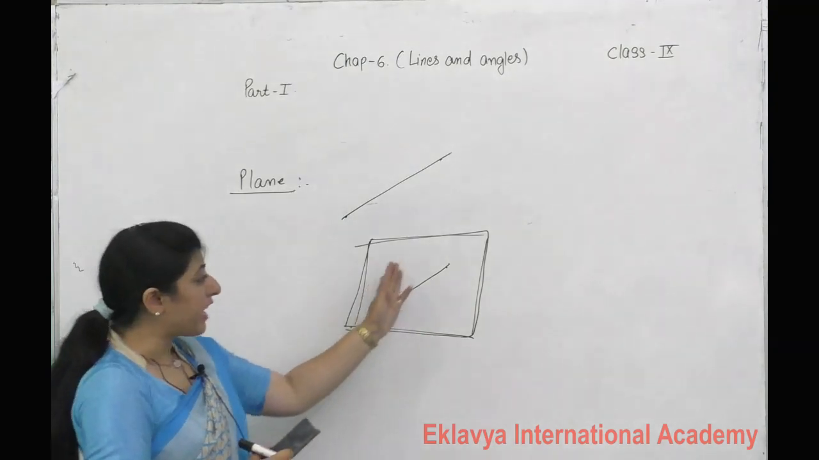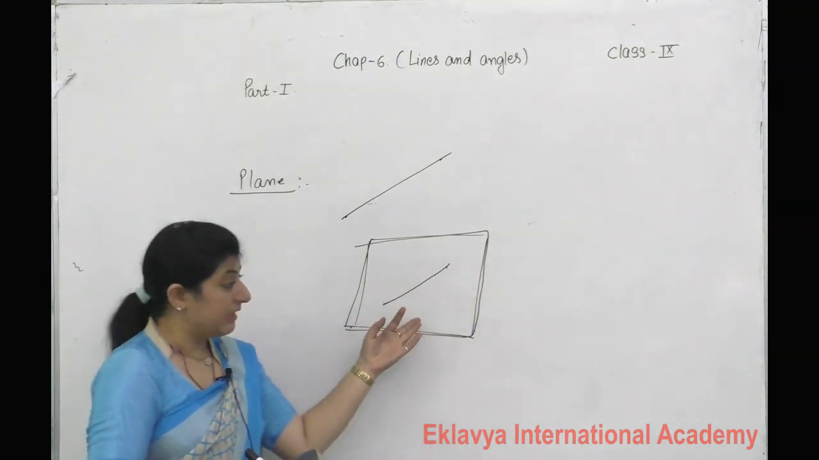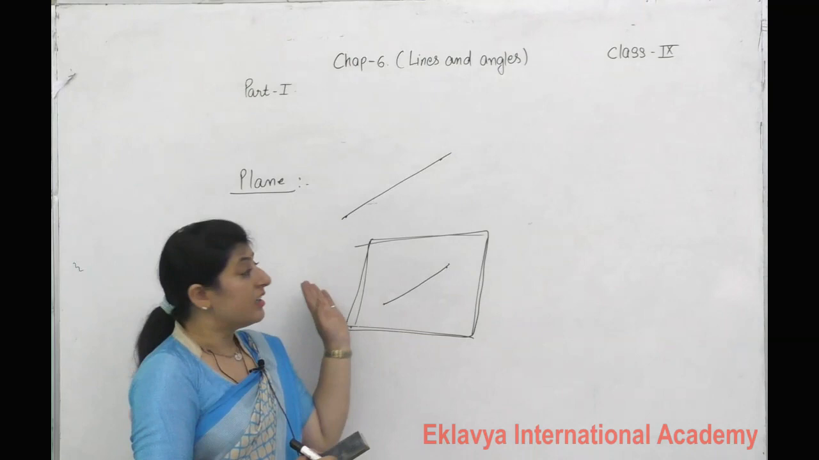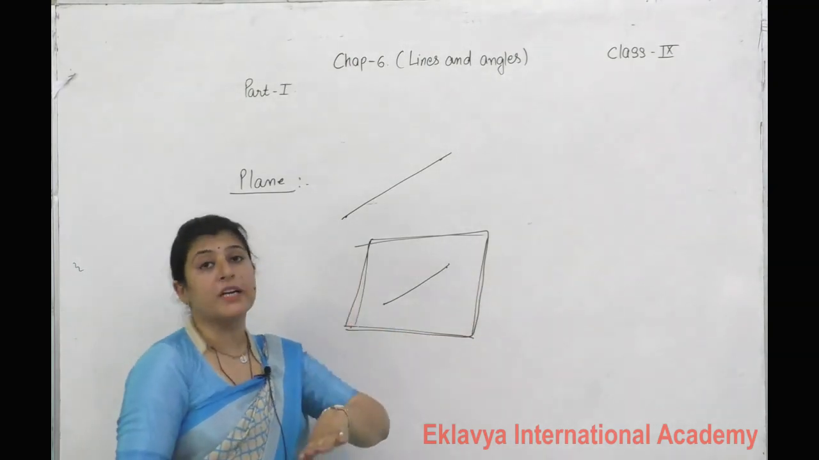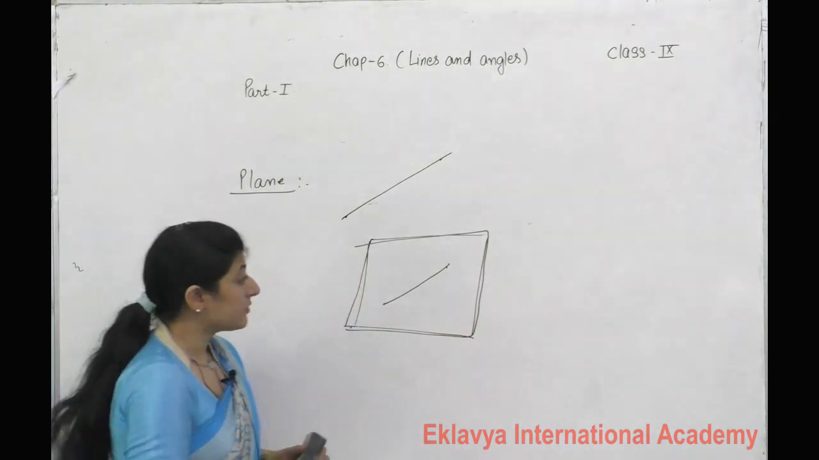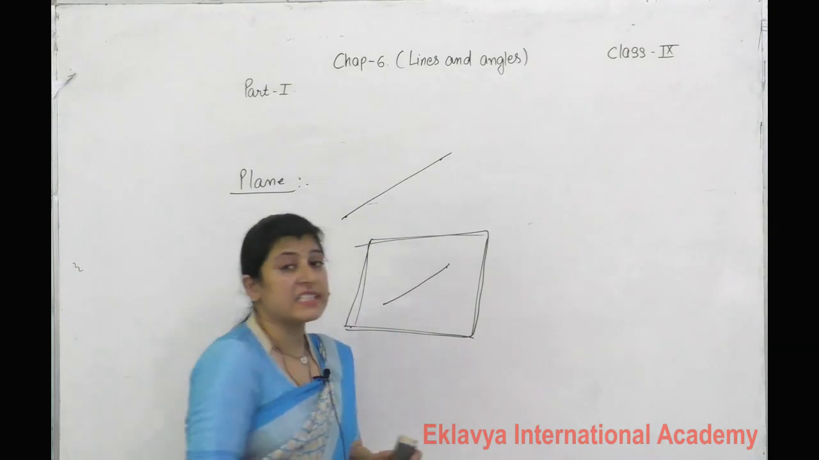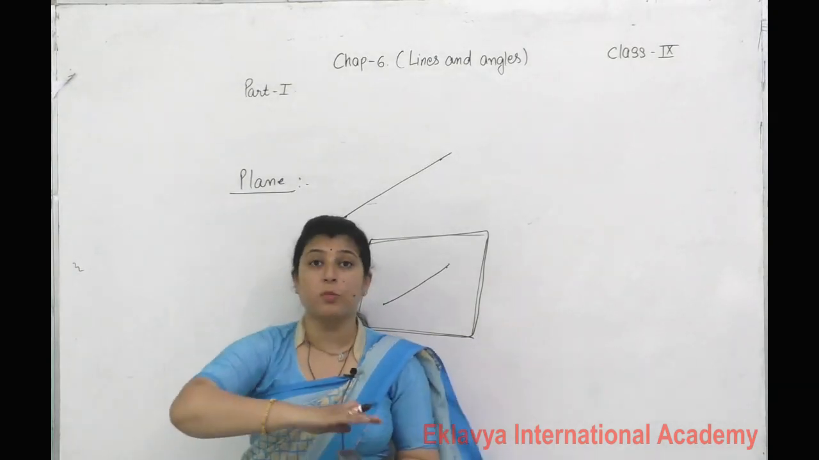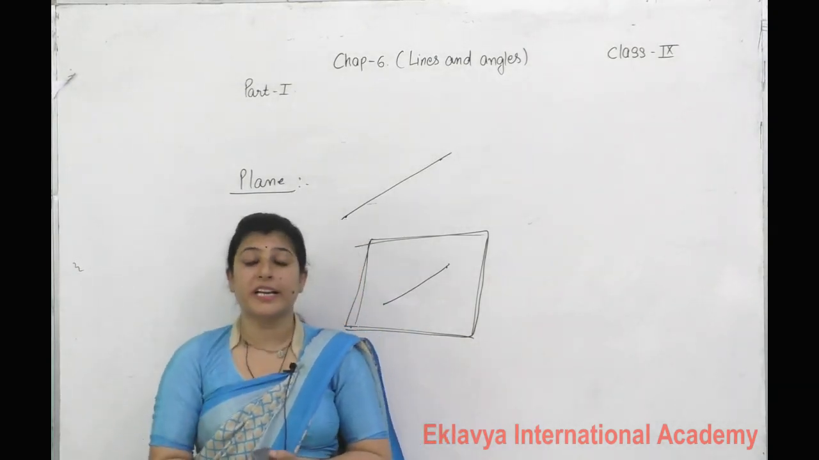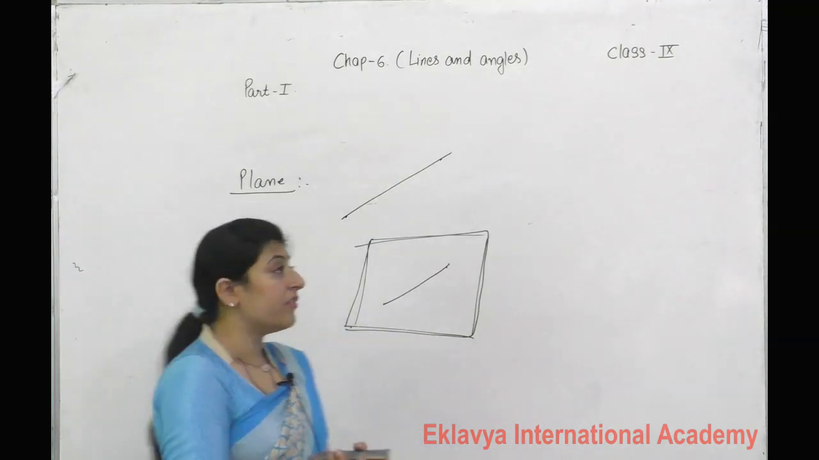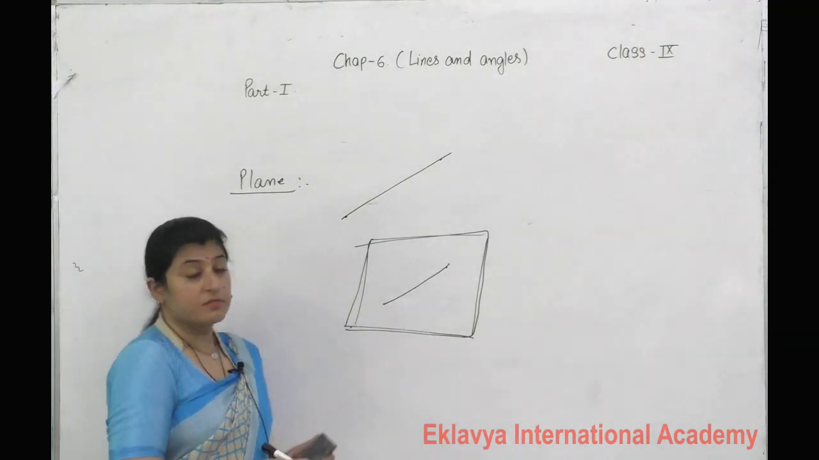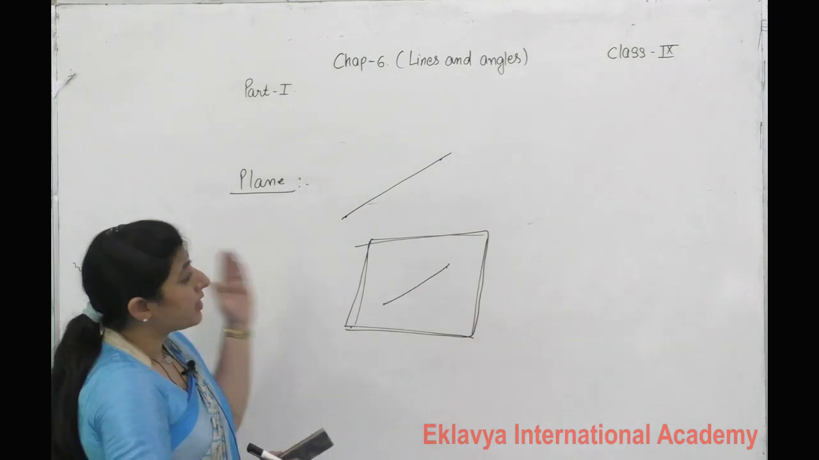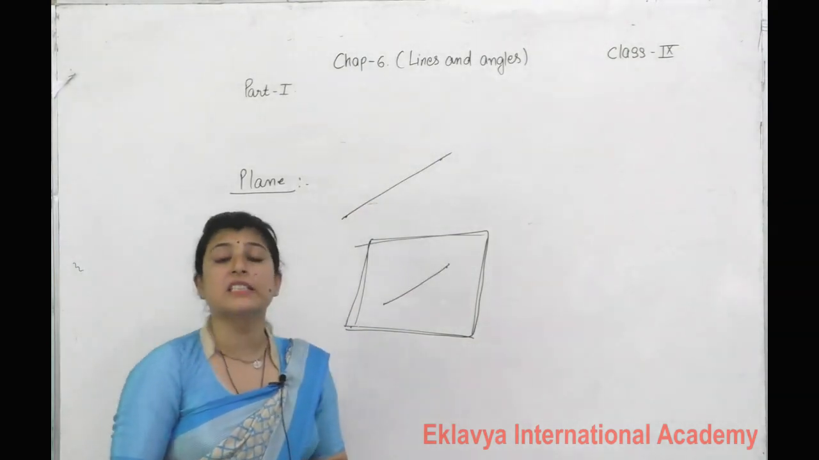If 1 point is outside it and 1 point inside, then it is not a plane for that particular line. So for a plane, you can take the cover page of a book, every page of a book, the windows of your wall, or this blackboard. These all are plane surfaces.